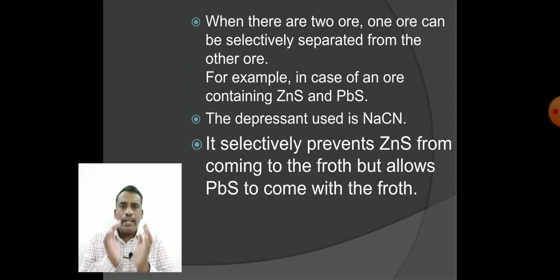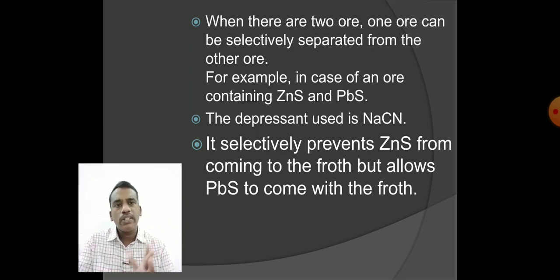If in the froth we get two kinds of ores, zinc sulfide and lead sulfide, and we don't want the lead sulfide but only zinc sulfide, then one sulfide ore can be allowed into the froth, and the other can be settled to the bottom by the addition of a component called sodium cyanide. What is it called? Sodium cyanide.